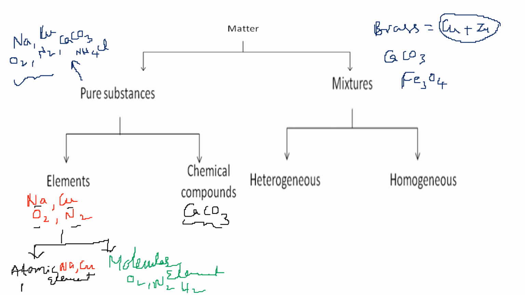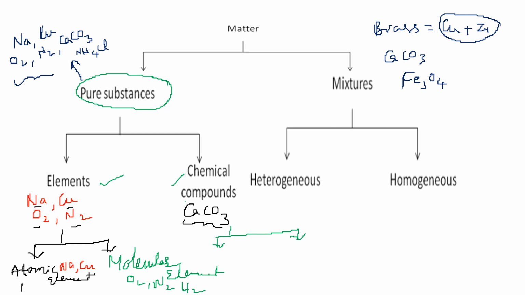Then here we studied about compounds. Like this, pure substances are classified into elements and compounds. And elements are classified into atomic elements and molecular elements. And compounds are classified into two types. Again, what are they? Yes, homogeneous and heterogeneous.